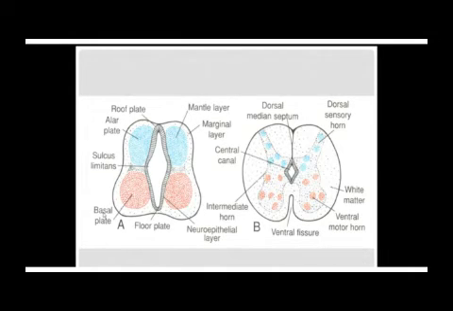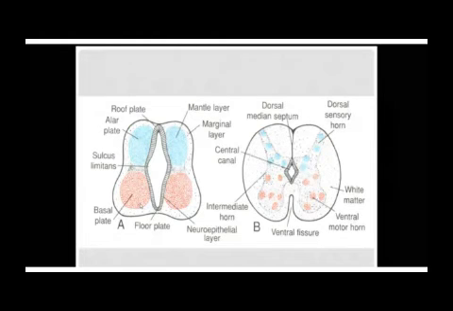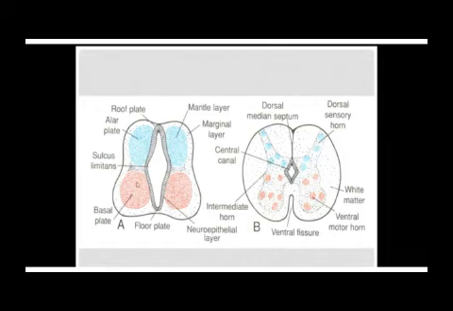So you can also say that the mantle layer divides into the alar plate, whose cells differentiate into sensory neurons, and then the basal, the ventral aspect, where the neuroblasts differentiate into motor neurons, which are located in that region of the mantle layer known as the basal plate.